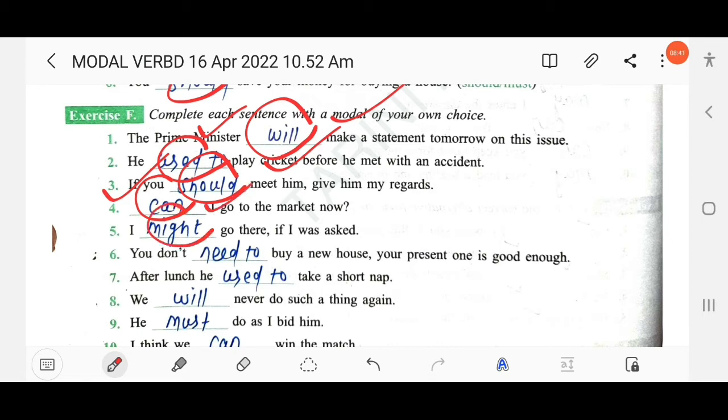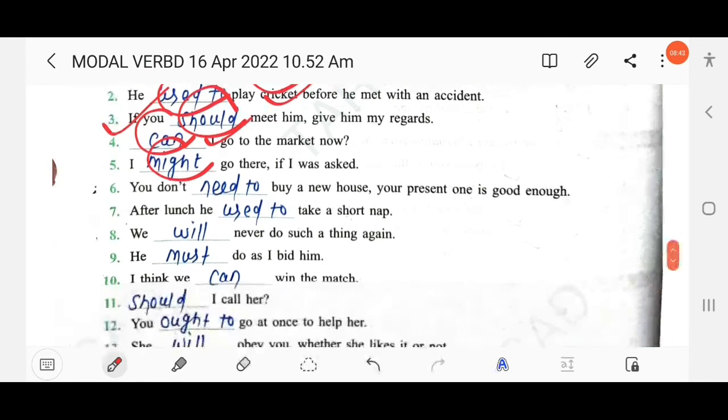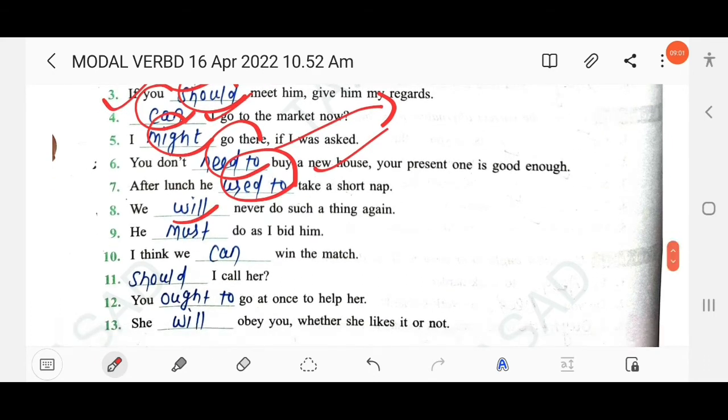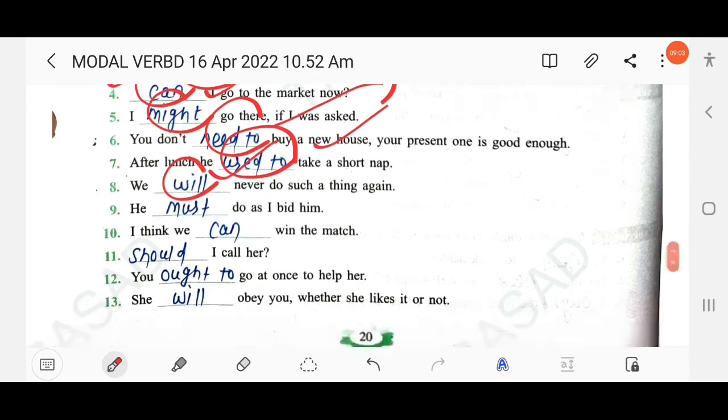I might. Less possibility. The next: You don't ___ buy a new house. Your present one is good enough. You need not. So here "need not" is used to show necessity. After lunch he ___ take a short nap. After lunch he used to. We ___ never do such a thing again. We will. Promise.